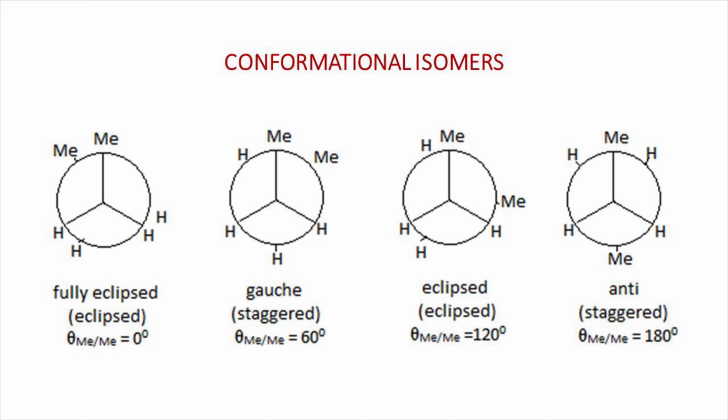On rotating the isomer at an angle of 180 degrees, the two methyl groups are found to lie exactly opposite to each other. This conformation is known as anti-conformation. Usually, each conformational isomer is also interconverted to the other forms by rotating the isomer around the central carbon single bond. Eclipsed conformer can be converted back into gauche conformation by rotating it 60 degrees, and when an eclipsed is rotated by 180 degrees, it forms anti-conformer. Rotation of anti-butane by 120 degrees again leads to the formation of gauche conformation.